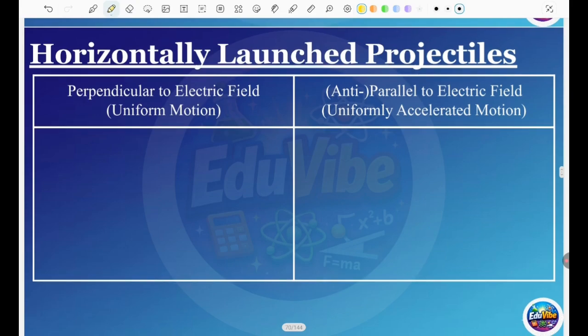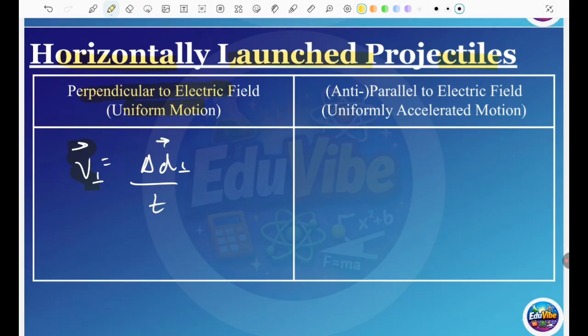So how does this happen? We're basically doing horizontally launched projectiles, with uniform motion in one direction and accelerated motion anti-parallel to the electric field. First, for the uniform motion we use the direct formula v equals delta d over time, perpendicular to the field, where the velocity is constant and does not change. You use that formula when you have uniform motion directly perpendicular to the electric field.